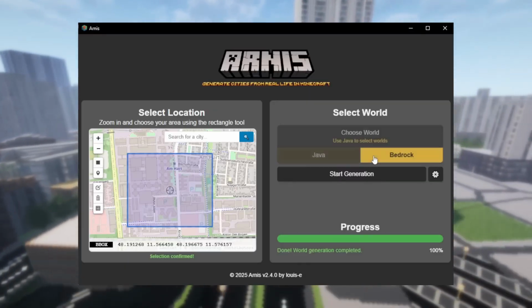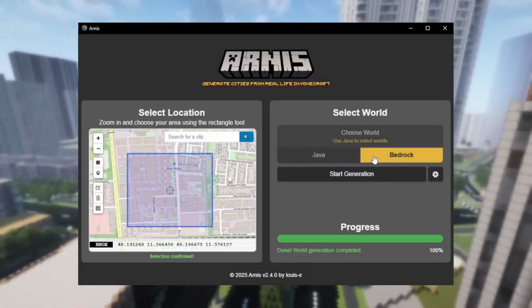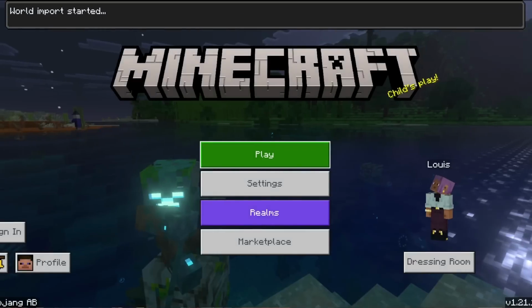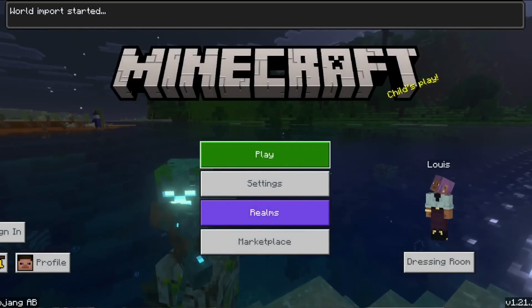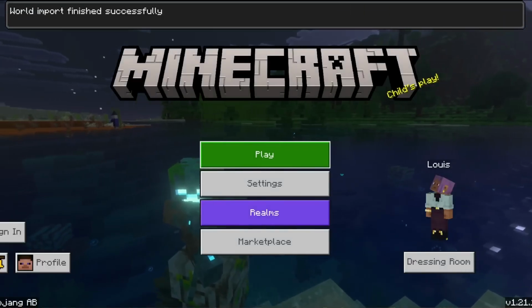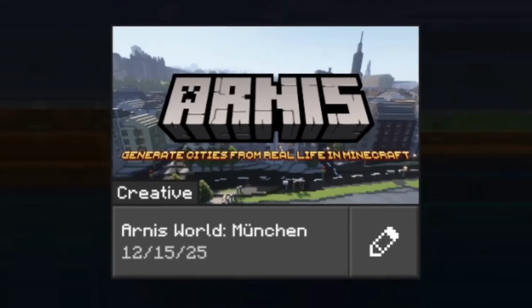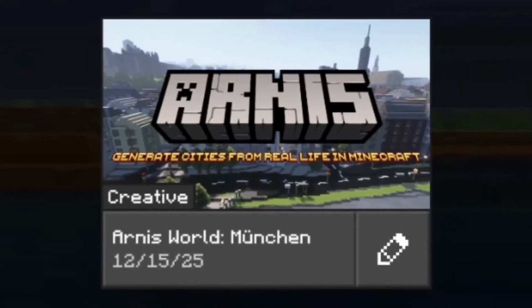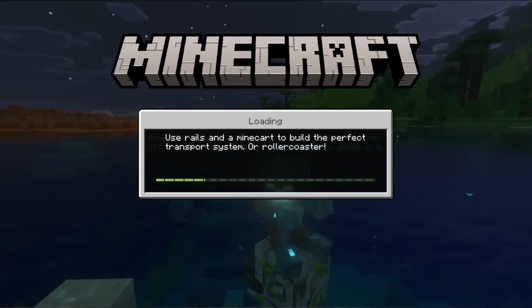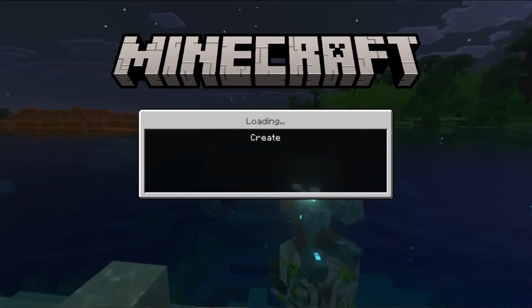If you have chosen Bedrock before starting your generation, Minecraft Bedrock Edition will automatically start and import the world as soon as it's ready. Alternatively, you can find the generated MC world file in the same folder where Arnes is located. You can then share the world file with your friends or explore the world on your own.